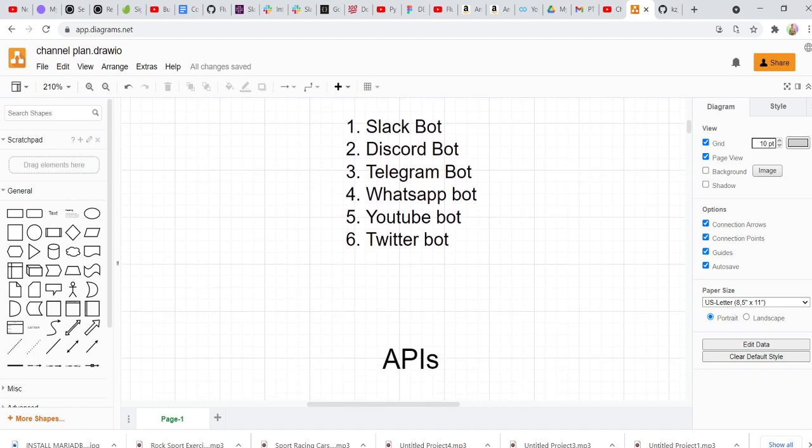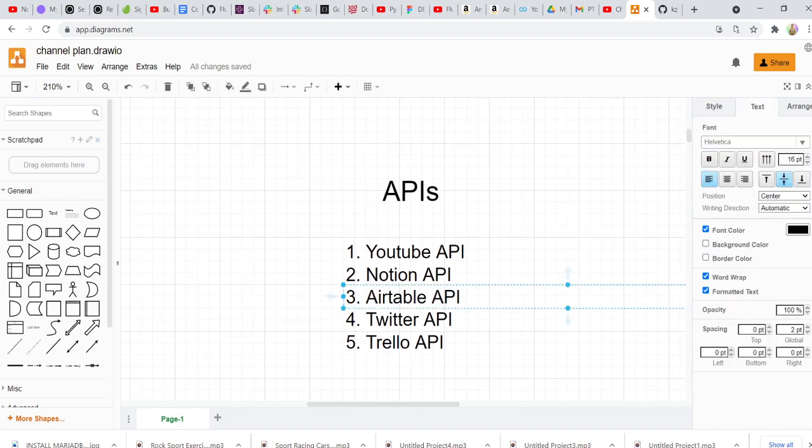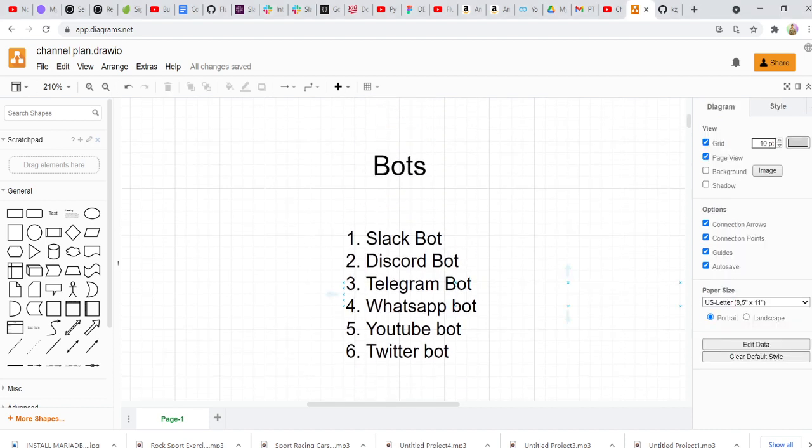Okay. The next category is APIs. We'll be using the YouTube API, the Notion API, which has been recently released, as you know, the Airtable API, Twitter API, and Trello API. These are very, very powerful APIs, and using GOLANG, we can do some really amazing things with them. So if you're planning to build a product and you want to use these APIs, this will be the perfect series for you.